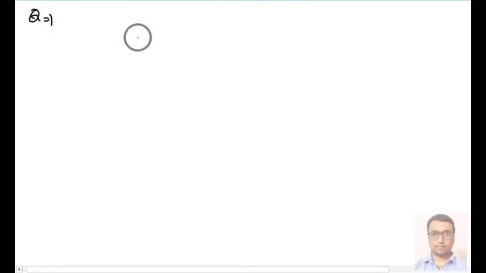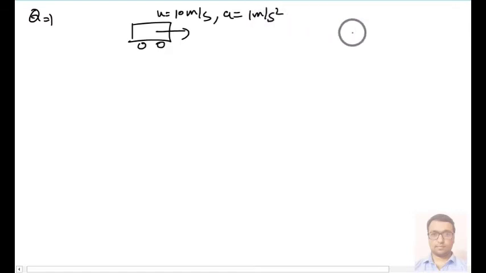Now suppose I give you another illustration. A vehicle is running with some speed, say 10 meter per second, and its initial velocity is given. It has some acceleration also, say 1 meter per second square, and here we have another vehicle which is moving with 20 meter per second, say, and its acceleration is 2 meter per second square.